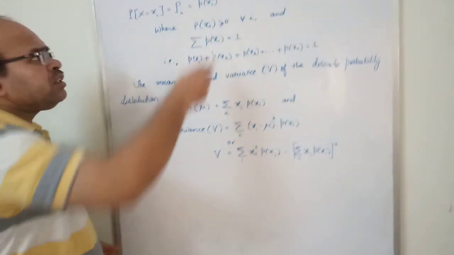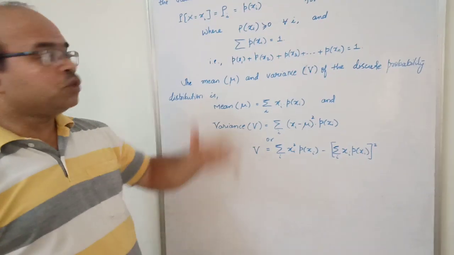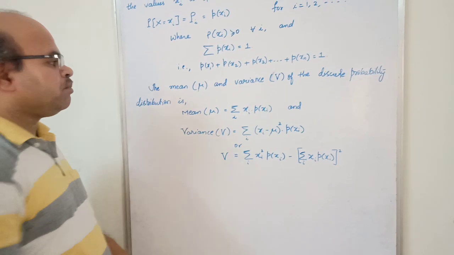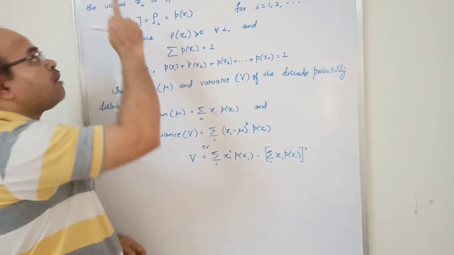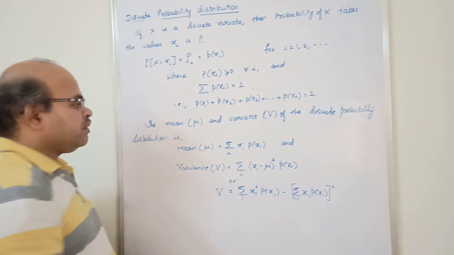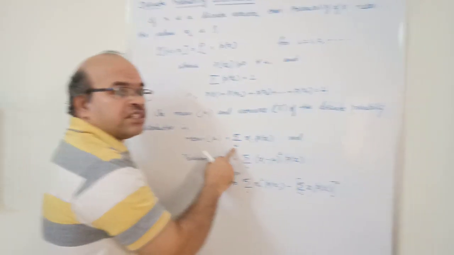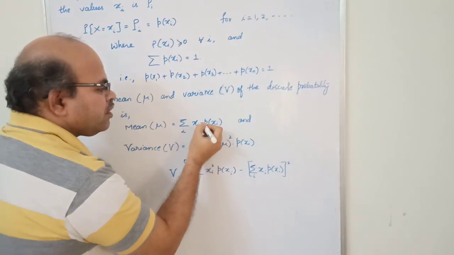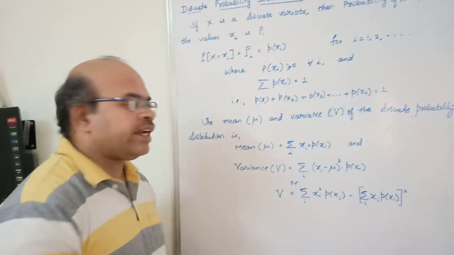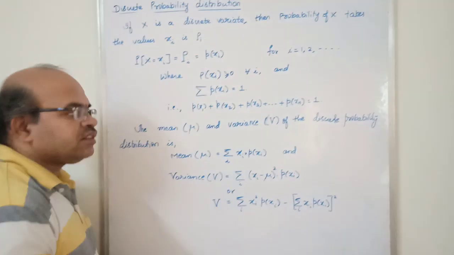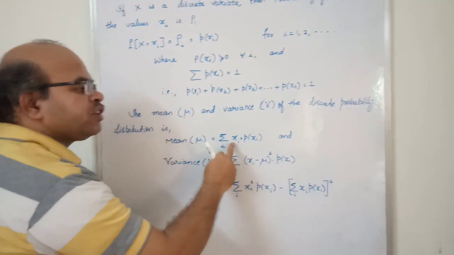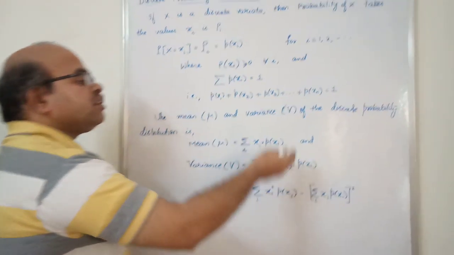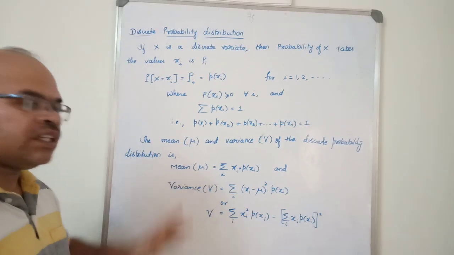Now, using this discrete probability distribution, we can even find the mean and variance. Mean and variance can be found by using the formulas. The mean of a discrete probability distribution is equal to the summation of xi into p of xi. That is the summation of the products of x and p of x: x1 into p of x1 plus x2 into p of x2 plus x3 into p of x3. Like this you have to add all of those. The summation of that will give you the mean, represented by mu.